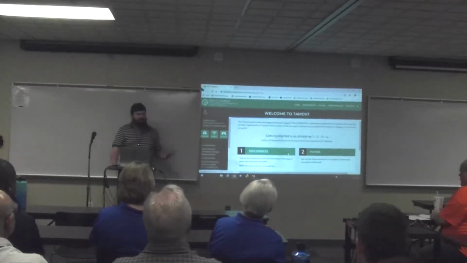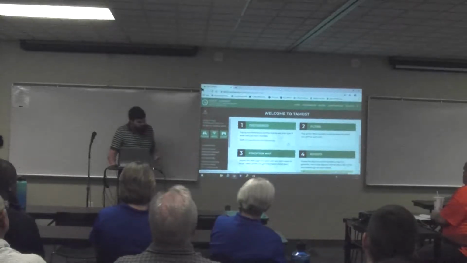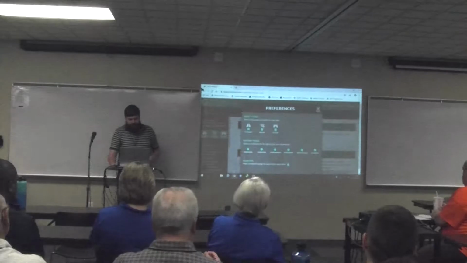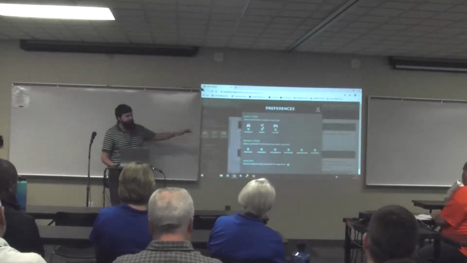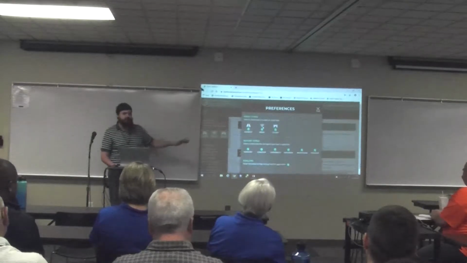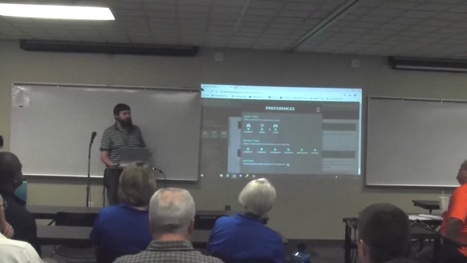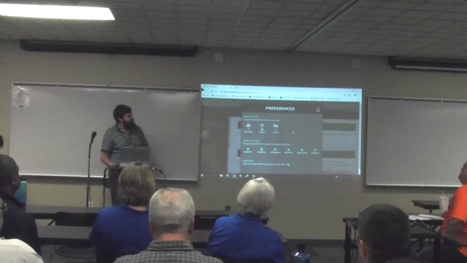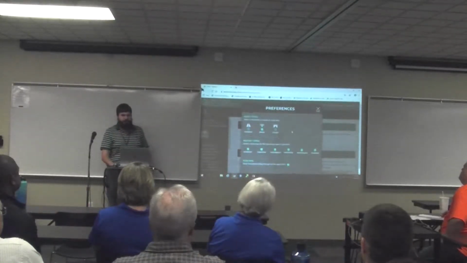And the home screen is very simple. It's a very simple process to get going. So we have 4 different options to choose from at first. The first thing we want to do when we open this tool is we want to check our preferences. So what preferences allows you to do is say, hey, I want to look at all the different asset types, all the different types of reports, and show all of it to me. Or let's say you just work with bridges. You don't need to see the pavement and culverts. That's going to remove those assets as a possible choice from you, and also change the reports that you can see because of it.